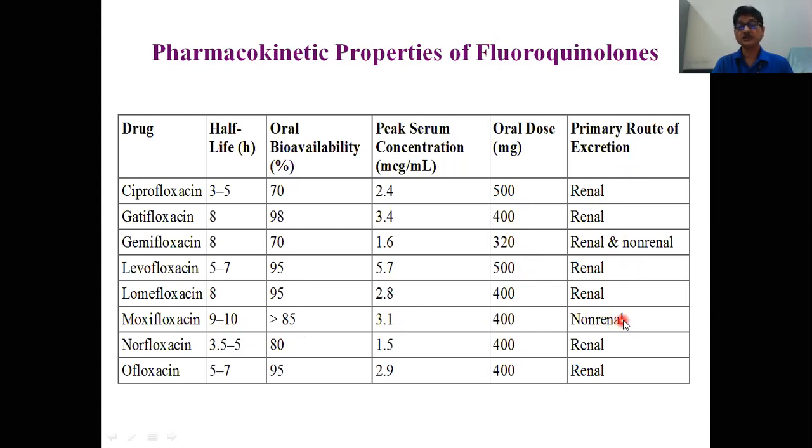Its concentration through the kidney is very less. So another important thing to know: as its excretion through the kidney is very less, it is not a good choice for the treatment of urinary tract infection, because the concentration in the urine will be very less. So never ever try to prescribe moxifloxacin, especially in lower urinary tract infection. That is the beauty of knowing the pharmacokinetics.